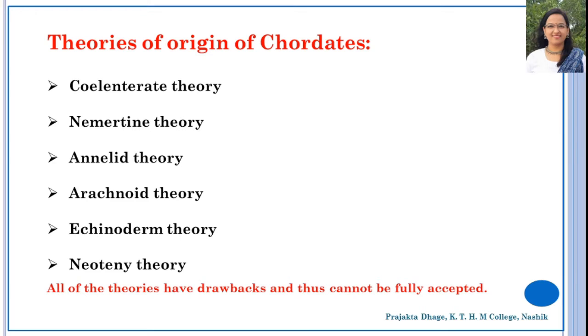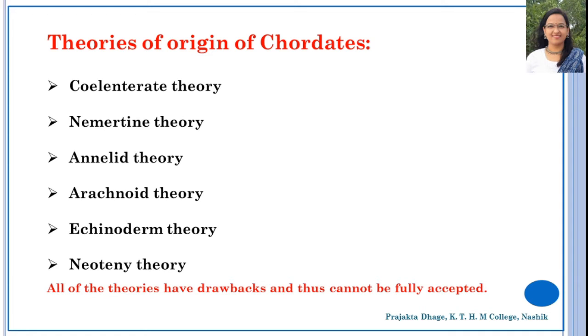It claims that the chordates originated from cylindrates by losing their specialized features such as radial symmetry and dermatocysts, and evolved advanced characters such as bilateral symmetry, segmentation, mesoderm, and coelom.